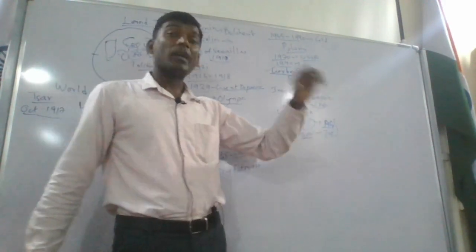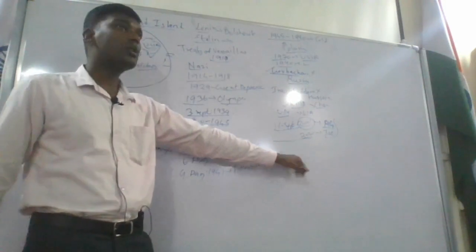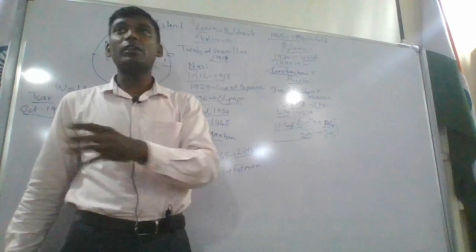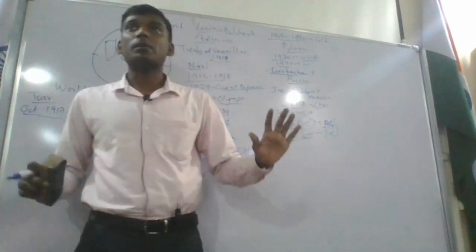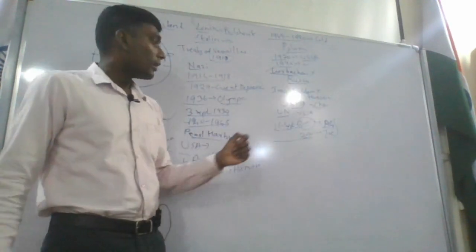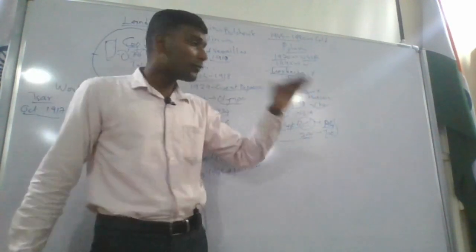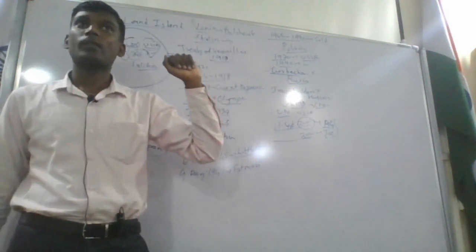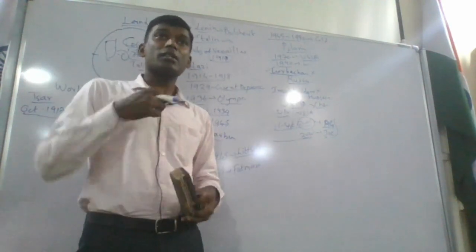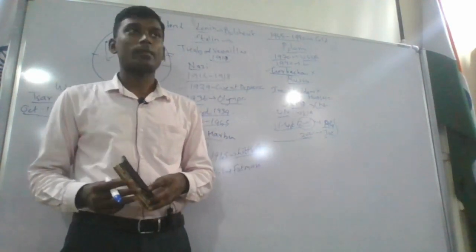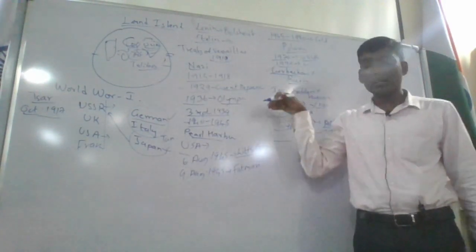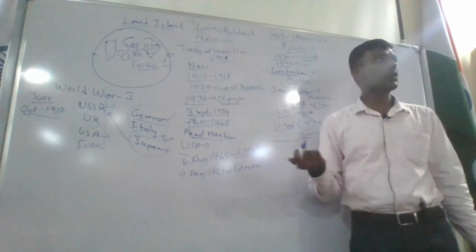Donald Trump came. Barack Obama started this. Barack Obama in 2010 told, I am going to withdraw the forces. He started it. Donald Trump told, okay, I am going to make it 50%. Joe Biden told, I am going to do 100%. So in 2020, American forces left Afghanistan. Now what happened? There is a vacancy. Now who will form the government in Afghanistan? Taliban. Now when Taliban is forming the government, Americans are telling, yes, we recognize Taliban government. So before these people came, who was ruling there? Taliban. So what was the problem there?